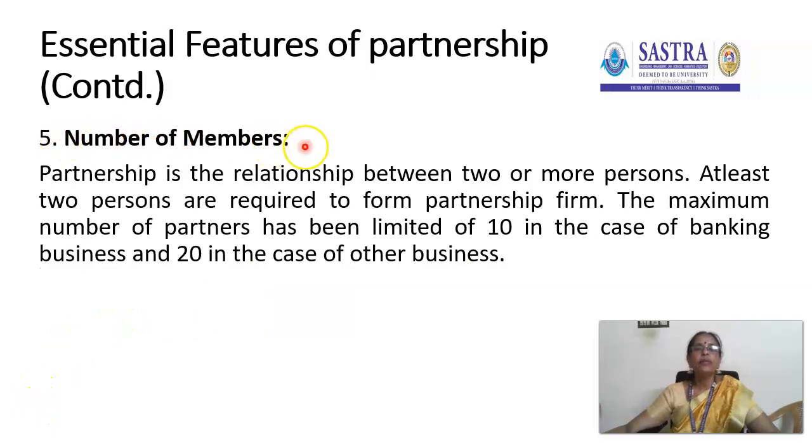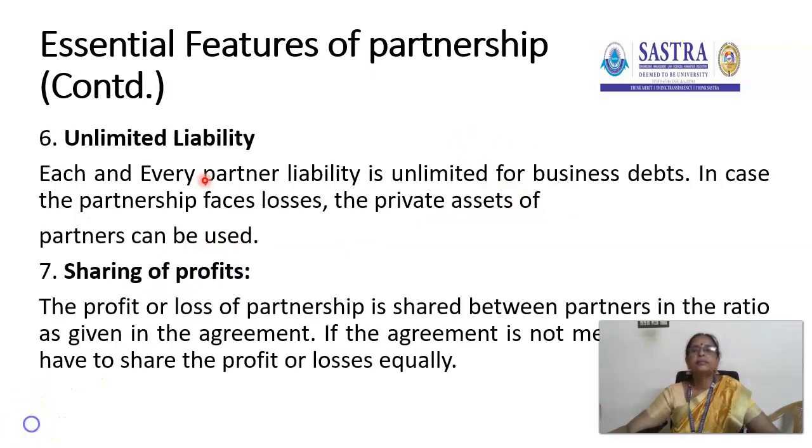Fifth point is number of members. Partnership is the relationship between two or more persons. The minimum number of persons required to start a partnership firm is 2. A single individual cannot start a partnership firm. Minimum is 2, maximum is 10 in the case of banking business and 20 in the case of other business. As far as liability is concerned, in the partnership firm, partners' liability is unlimited.